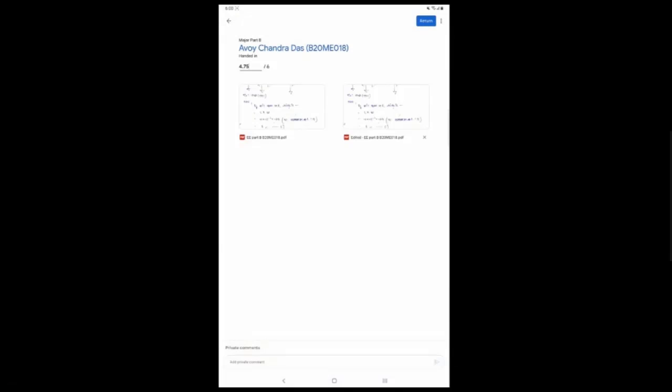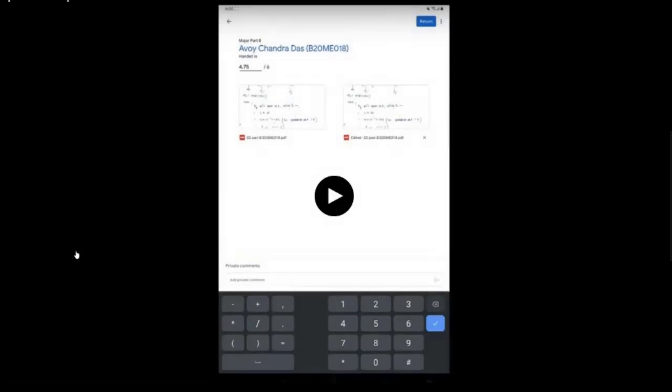I will wait for its status to change to handed in but not returned. I haven't returned it yet, right? This is sort of a bug on Google Classroom where, unless this status was there and you returned it, those scores don't get updated. So you just need to wait and check at your end whether the scores you're giving are getting updated or not, right? So simply I've entered the marks, it is saved. And now all I need to do is click on return.